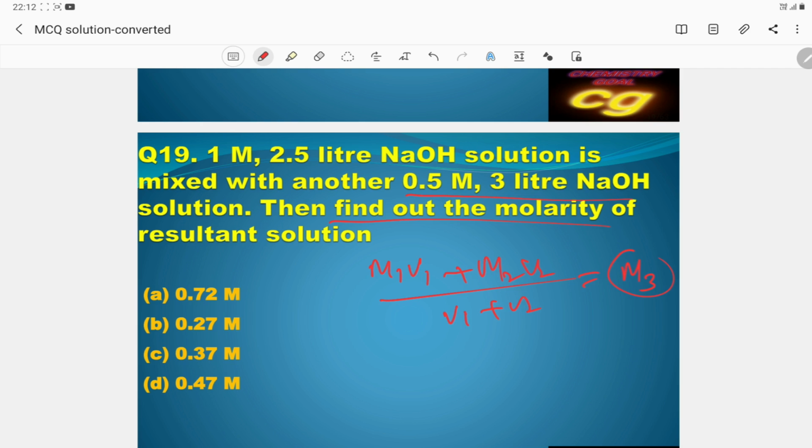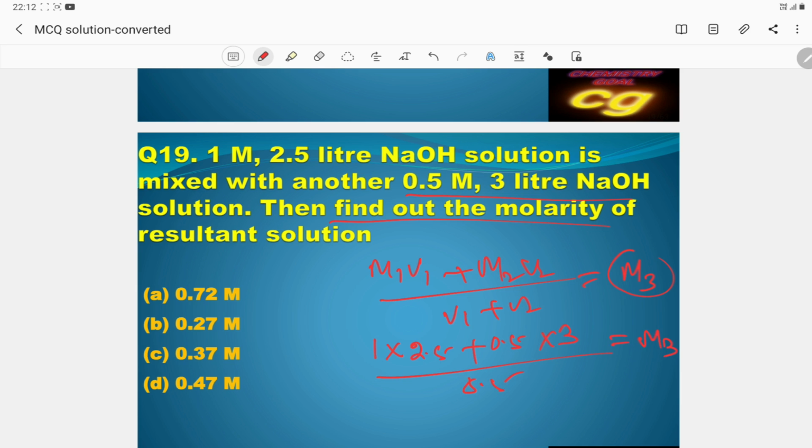This formula you remember. So here M1 is 1 into V1 is 2.5, plus M2 is 0.5 into volume 3, upon total volume, which will be 3 plus 2.5, that is 5.5. So this is your M3 value.